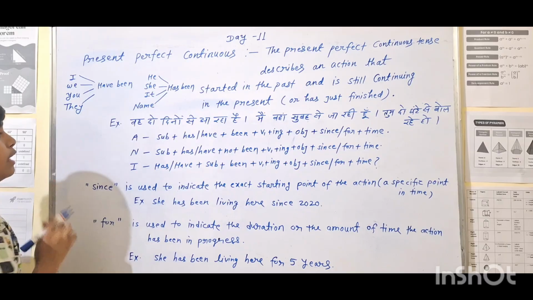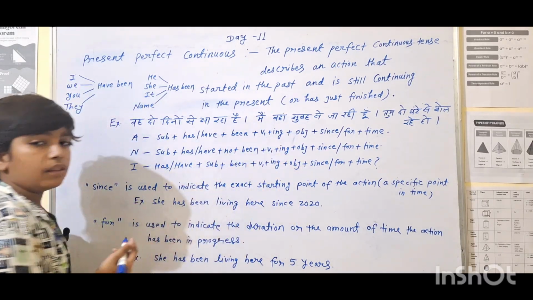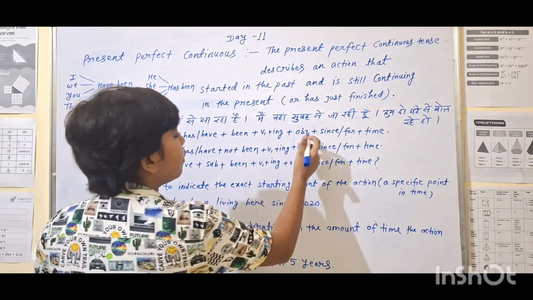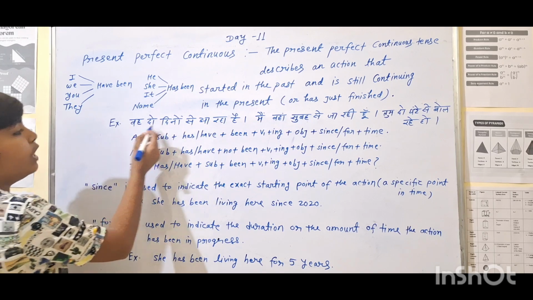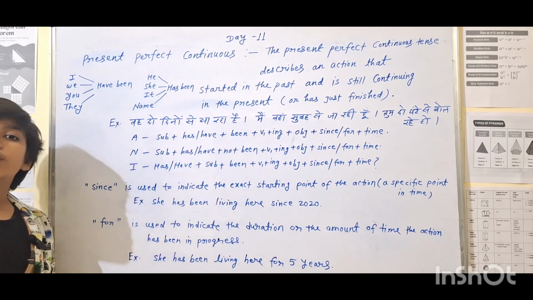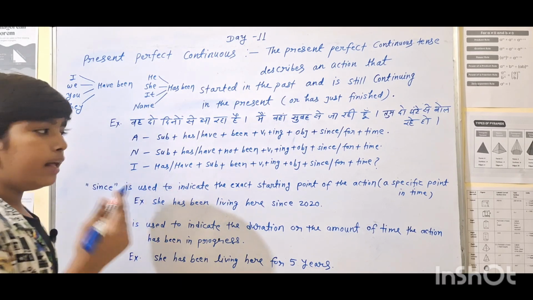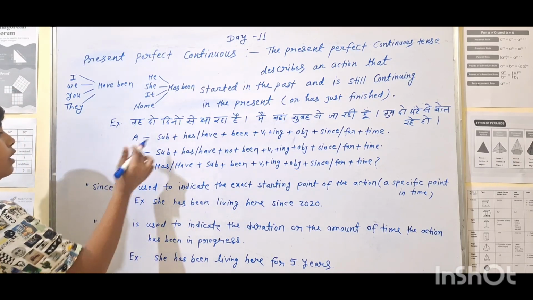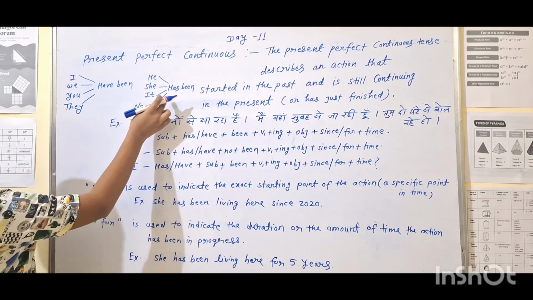Its affirmative structure is subject plus has/have been plus V1 plus ing, the fourth form of the verb, the present participle, plus object plus since/for plus time. For वह 2 दिनों से आ रहा है, it means he is coming for 2 days, and the work is still in progress. Here the subject is he, and we use has been with he.